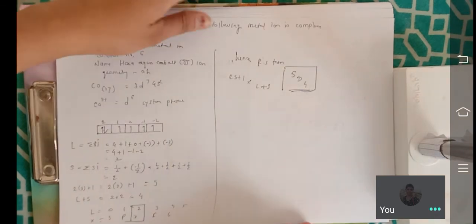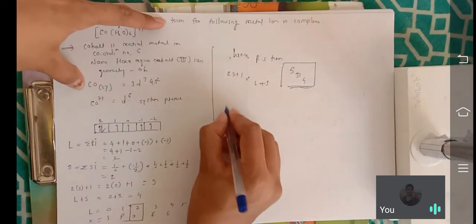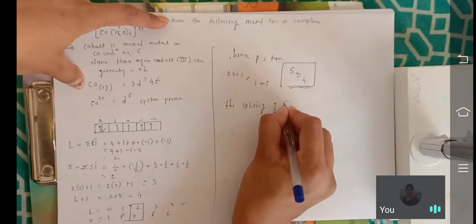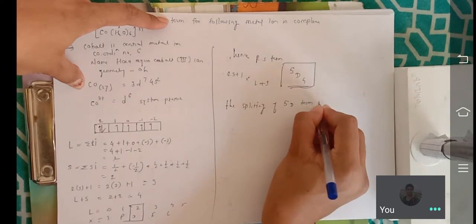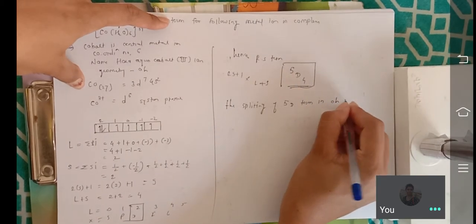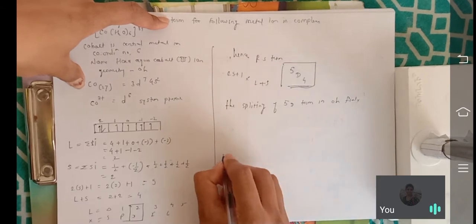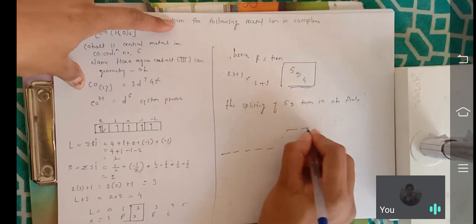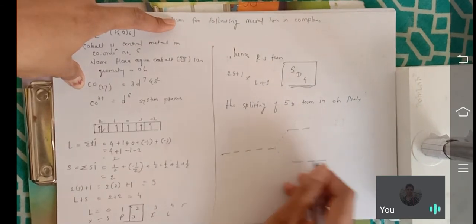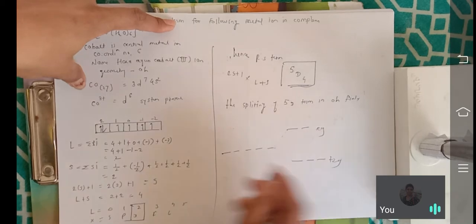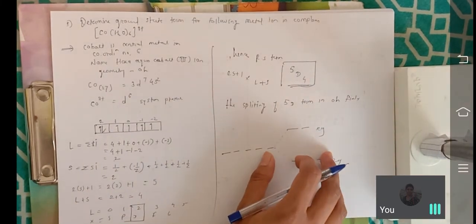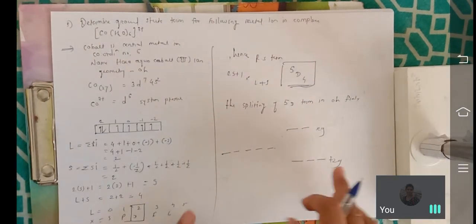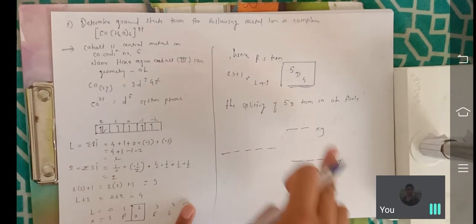Then write the splitting of quintet D. How you write? The splitting of quintet D term in octahedral field. How you write it here? 1 2 3 4 5. Okay, 1 2 and 1 2 3. Here Eg and here T2g. This splitting is for octahedral complex, but when the tetrahedral complex is there, at that time how you write? The T2g is present on above side and Eg is present on below side.